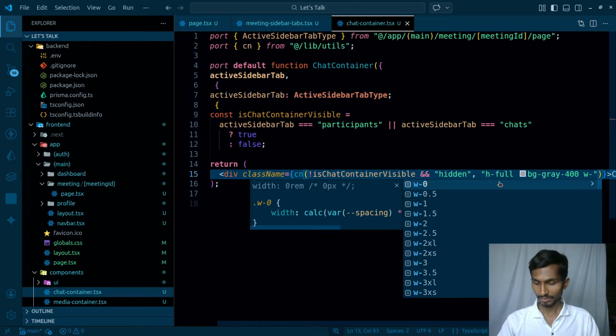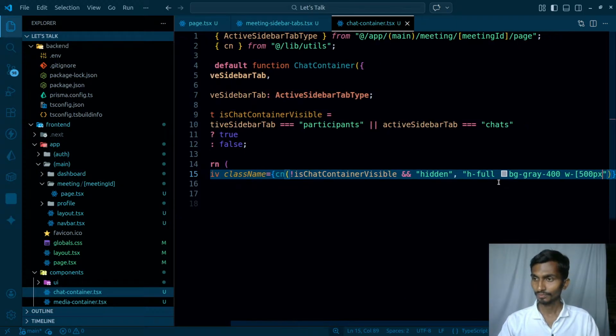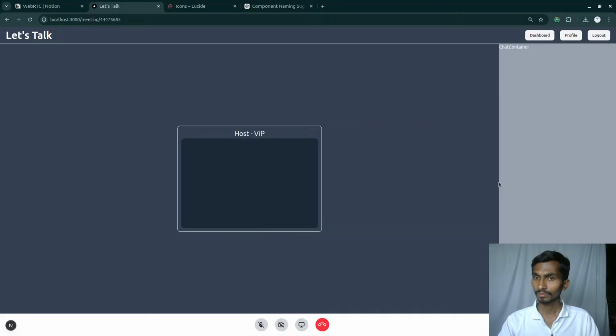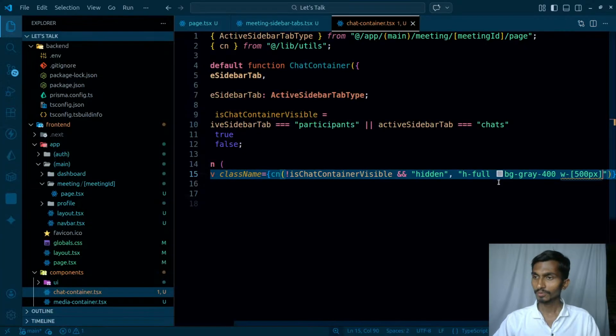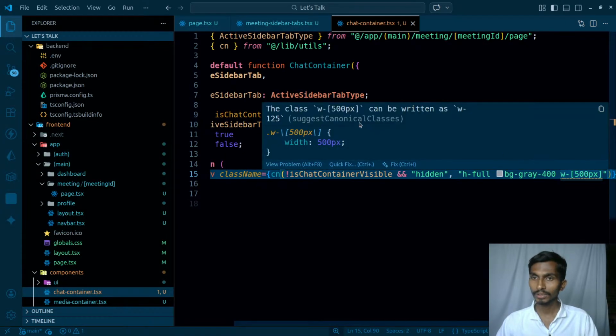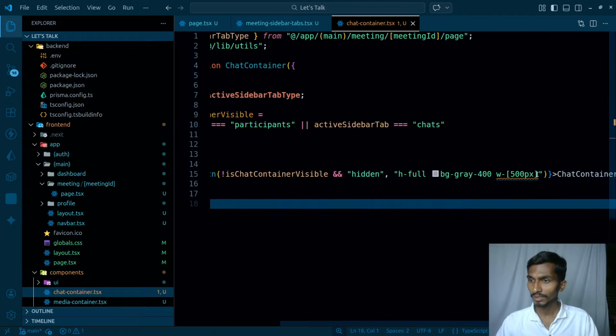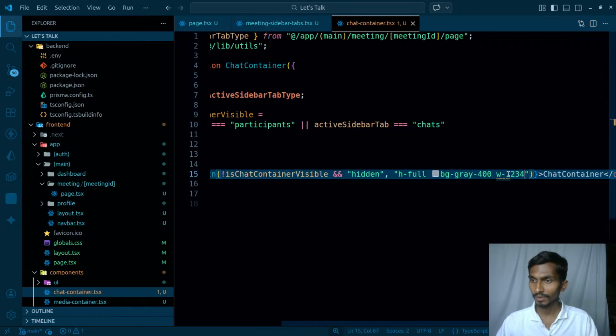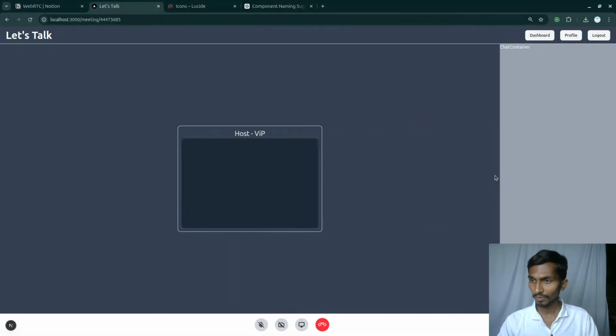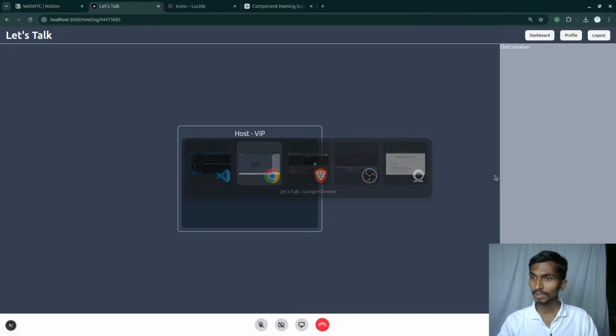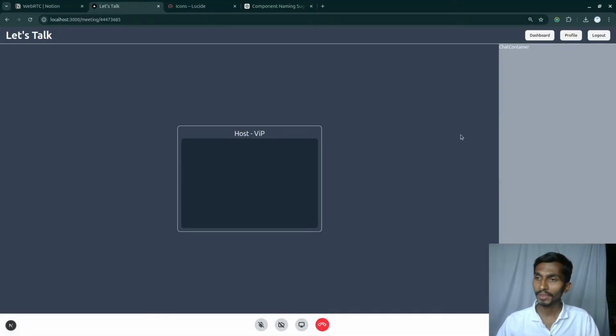Let's even make it width 500 pixel. Interesting, this much is fine, and this 500 pixel can be named as width 125. So let's simply replace it with 125. Not 24, just 25. It is equivalent to 500, and that's it. Inside this I can have my own things.